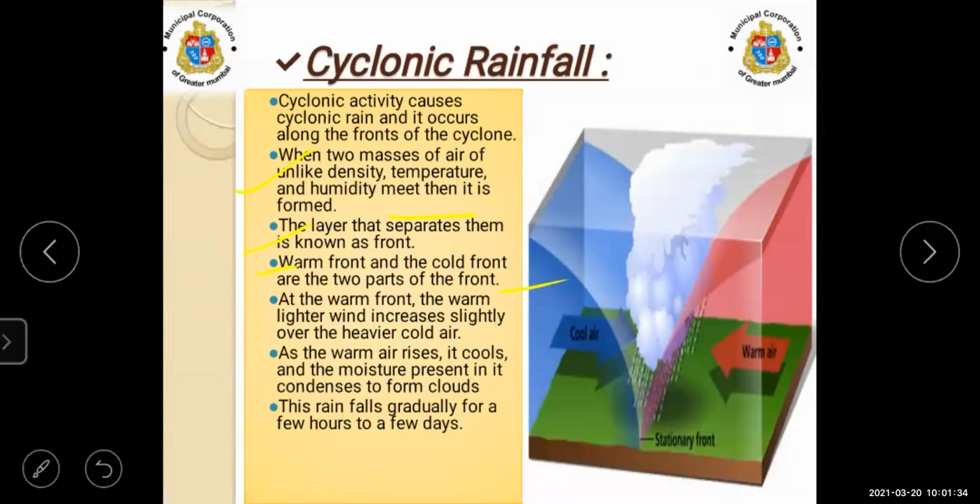In this, again, you will see cyclonic. You have two types of front over there: warm front and cold front, means the warm air and cool air.